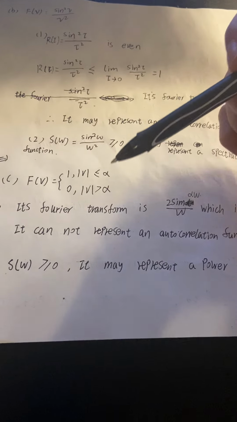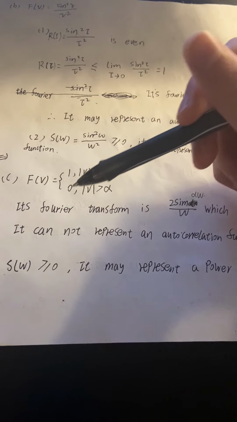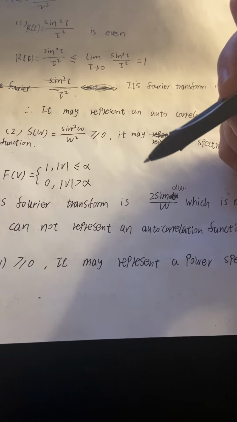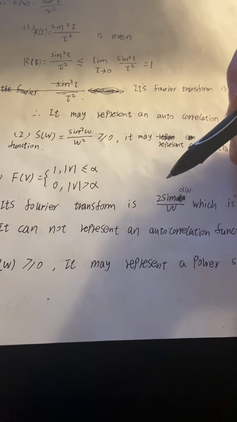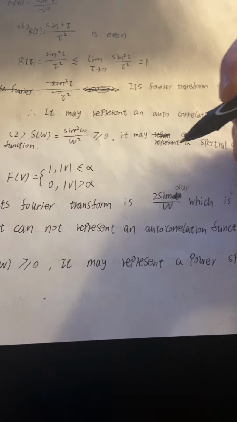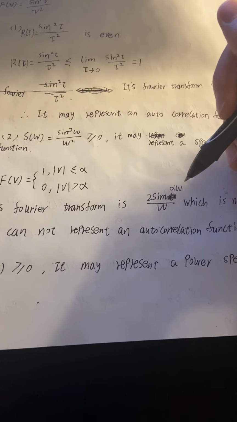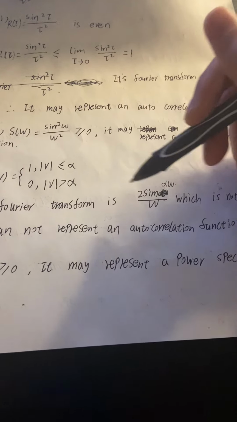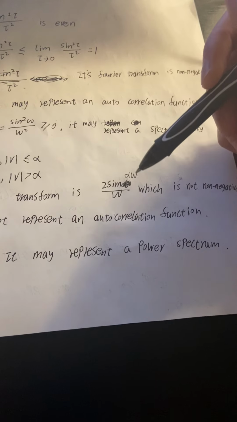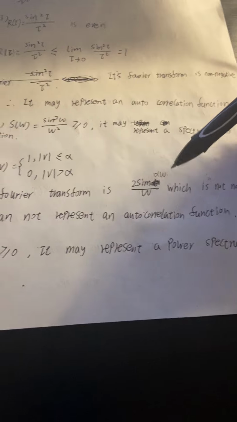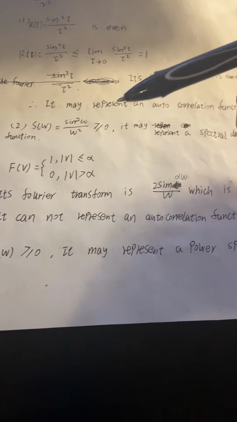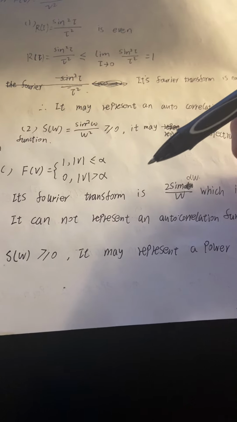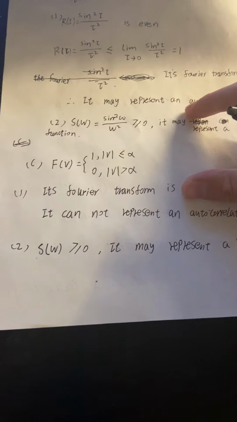First, its Fourier transform is 2 times sine of alpha times omega divided by omega, and this function is not non-negative. So we know its Fourier transform is not non-negative, so it cannot represent an autocorrelation function.